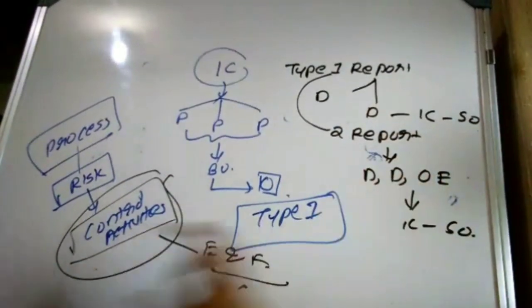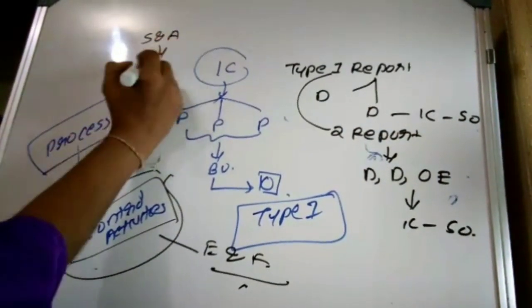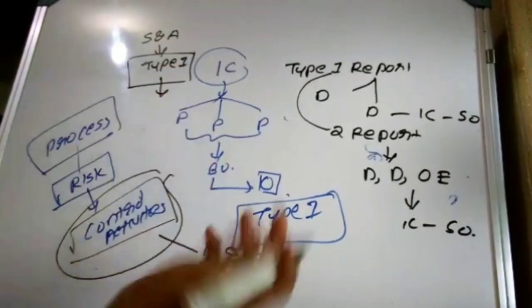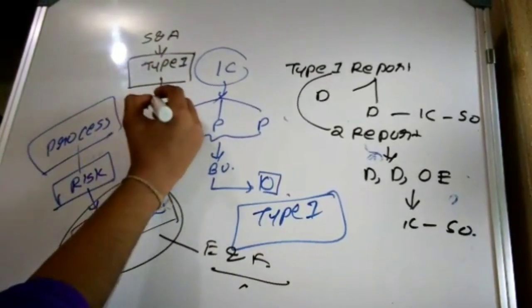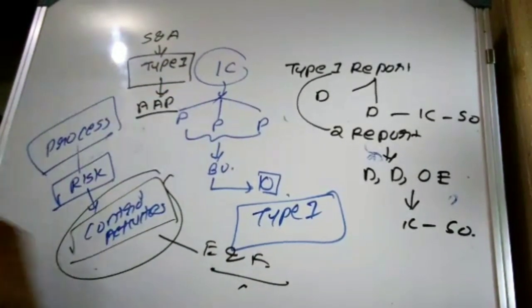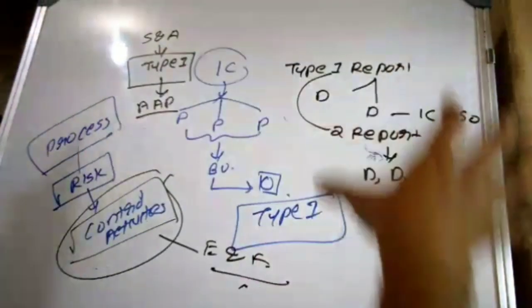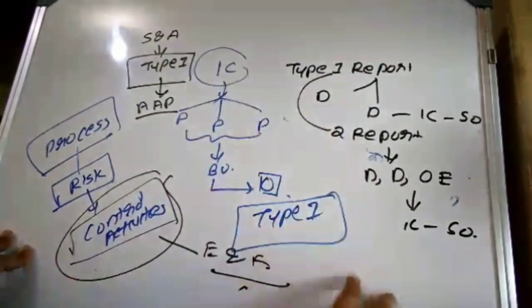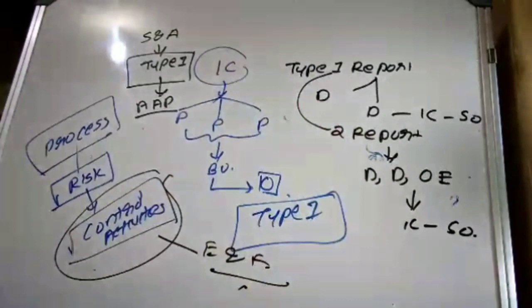Then the auditor has to determine whether they are in a position to obtain sufficient and appropriate audit evidence with respect to the type 1 report. In case they are not able to obtain sufficient and appropriate audit evidence with respect to the type 1 report, they may perform additional audit procedures. Right? So we are moving towards the next part, and after completing all this, I will provide a chart through which you will be able to easily understand and easily answer what is in SA 402.